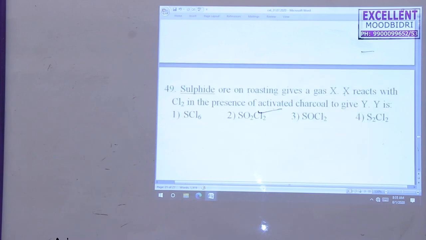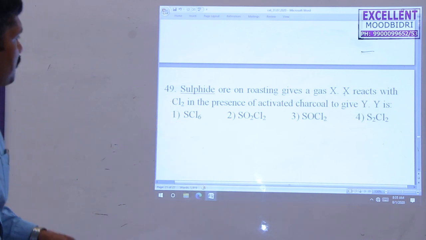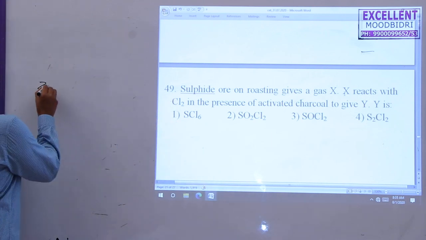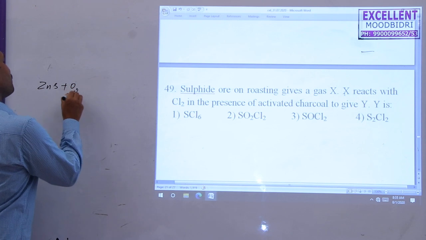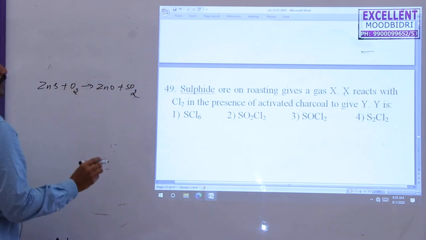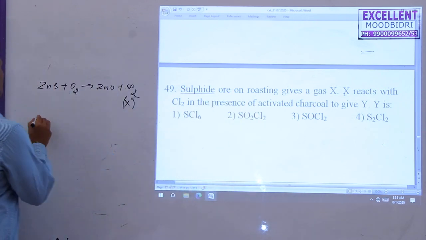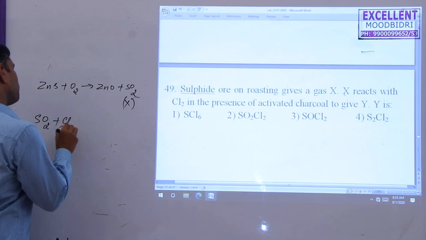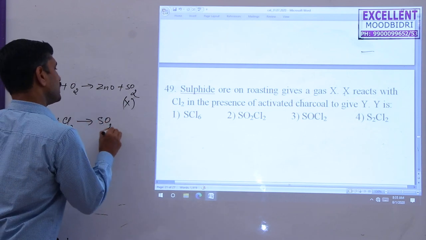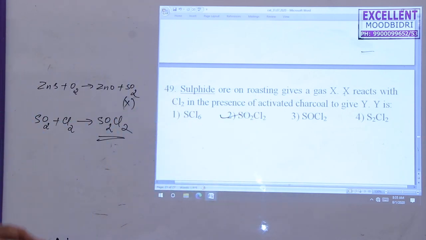Next question, the sulfide ore is roasted with X, which reacts with chlorine. Because sulfide ore, I just take one example, ZnS. Roasted, they form zinc oxide plus sulfur dioxide gas gets liberated. This is taken as X. The X reacts with chlorine. So SO2 reacts with chlorine, Cl2. They form SO2Cl2. So the second option is correct here.